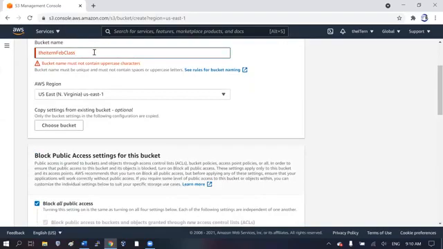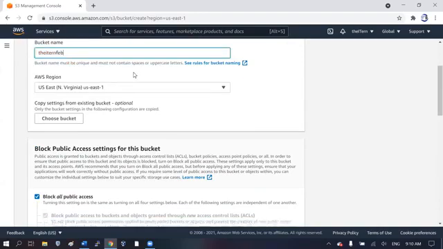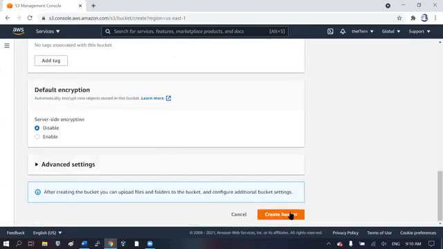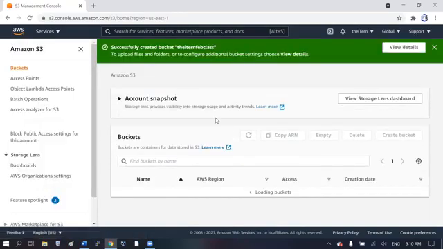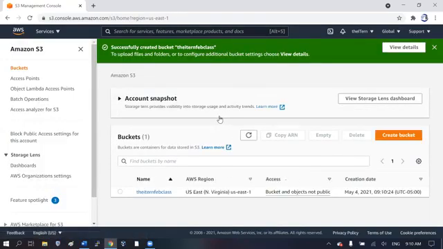Bucket name must not contain uppercase. Okay, it has to be all lowercase. February class. All right, so that's how to create a bucket. No question, right? So simple.